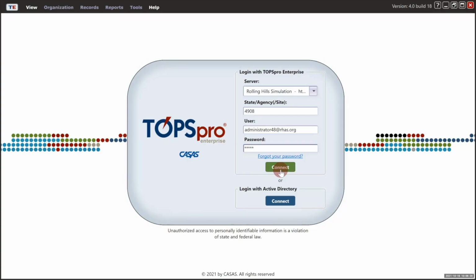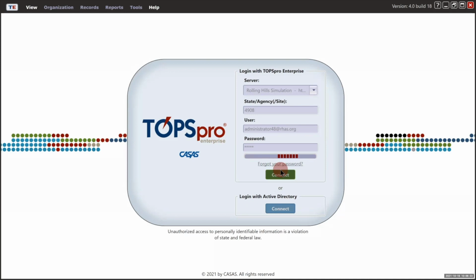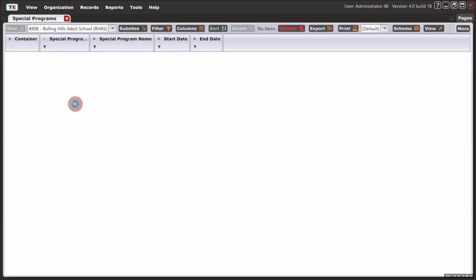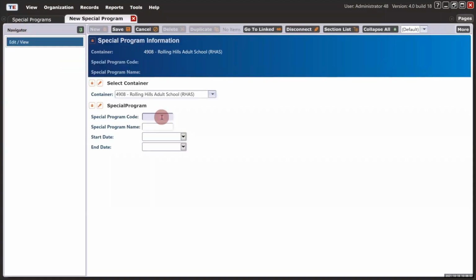To access the feature that allows you to add your own unique special programs, launch TOPSpro Enterprise. And from the menu bar at the top, click Organization and select Special Programs. To add a new special program to your account, click New from the toolbar at the top left. Enter a code for your special program, and then enter a special program name.